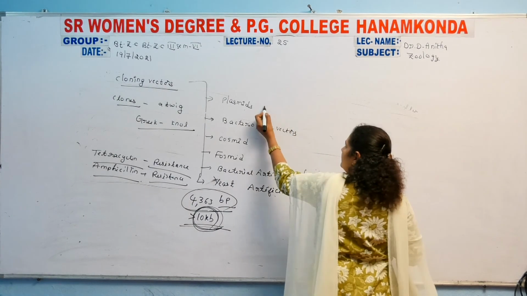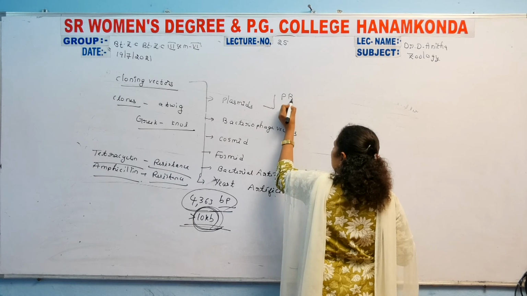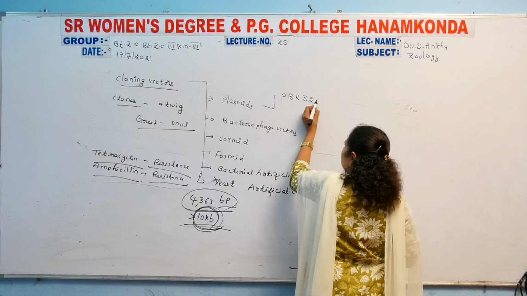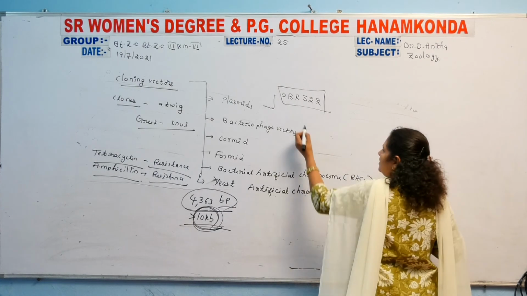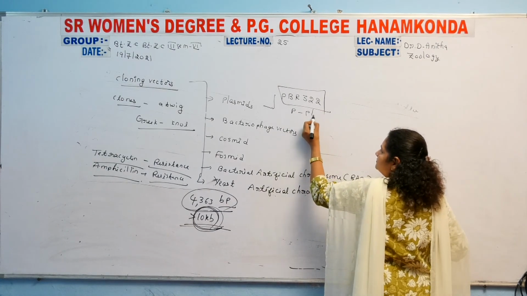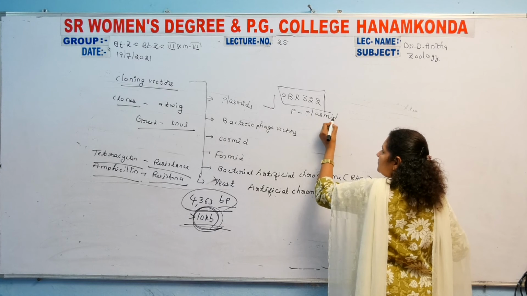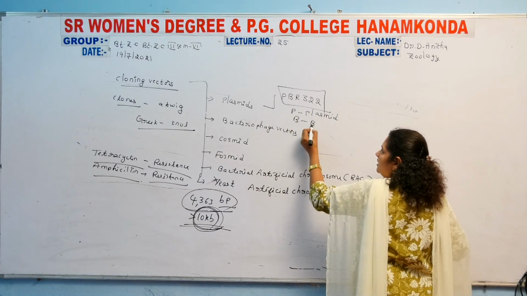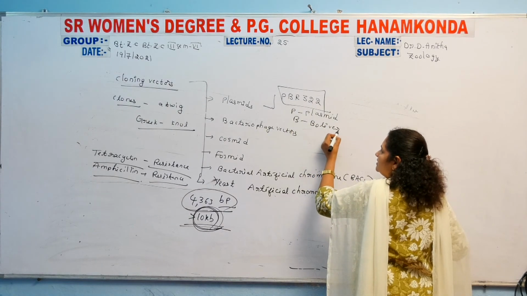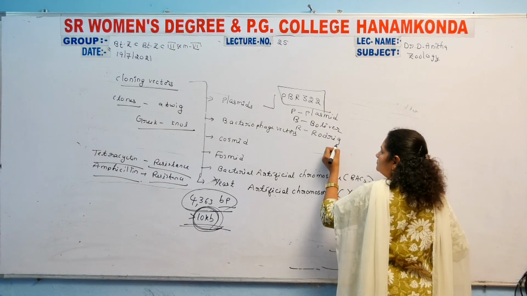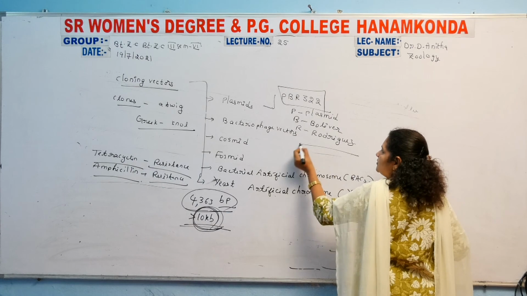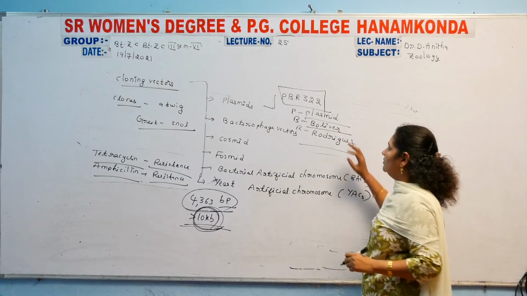One type is pBR322. P means plasmid, B means Bolivar, the name of a scientist, and R means Rodriguez, also the name of a scientist.